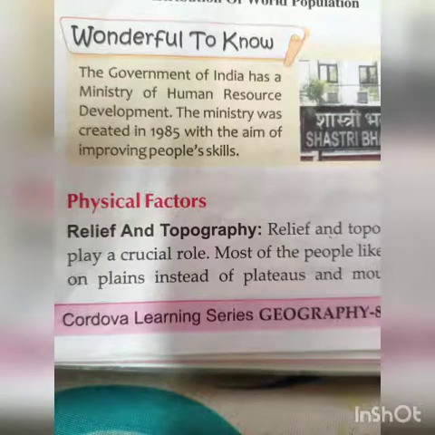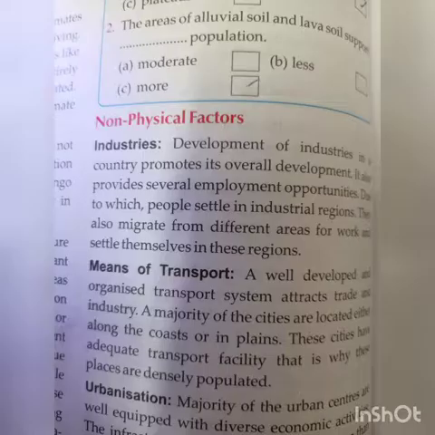They are relief and topography. This plays a crucial, important role. Then the next one is climate. Third one, natural vegetation. Fourth one, soil. Fifth one, mineral resources. Sixth one, water resources. So all those things which are already available in the earth are known as physical factors.